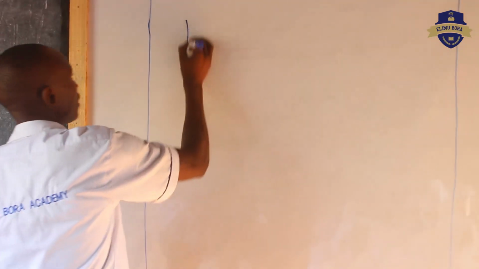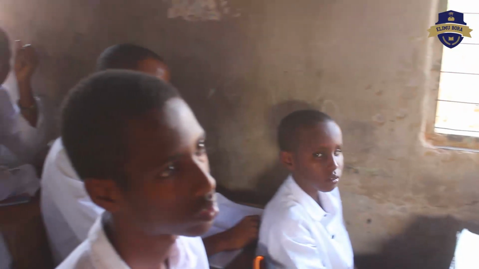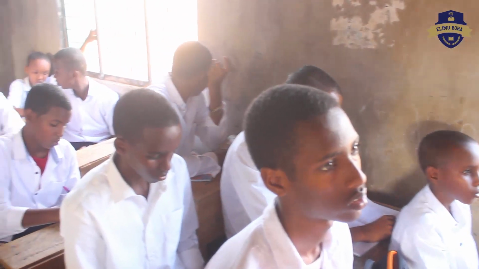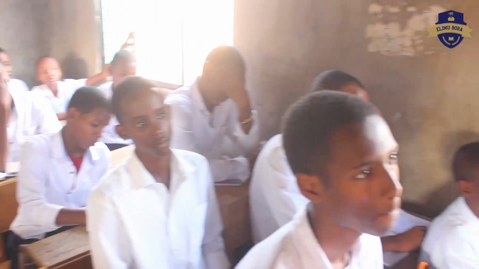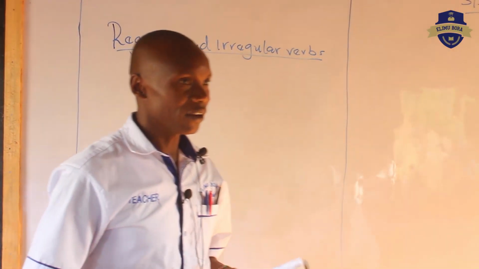Can you say regular and irregular verbs? Again? Regular and irregular verbs. Can you talk like those people who ate food at 4? Regular and irregular verbs.